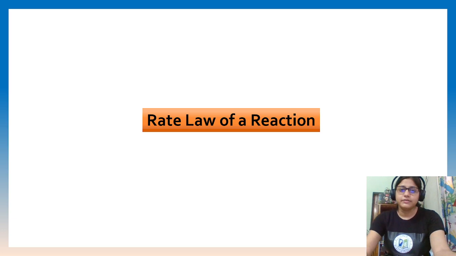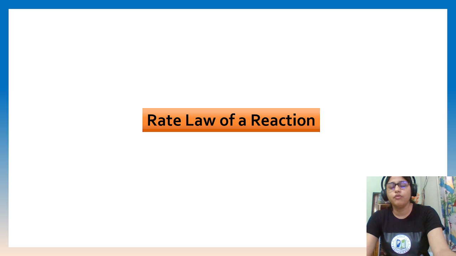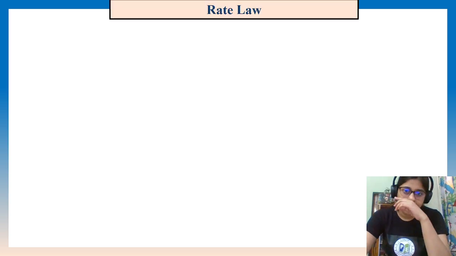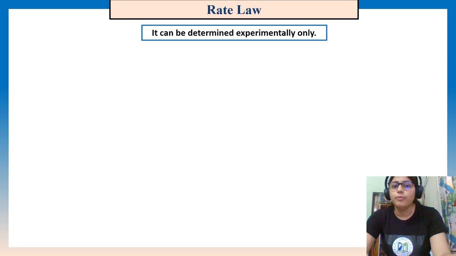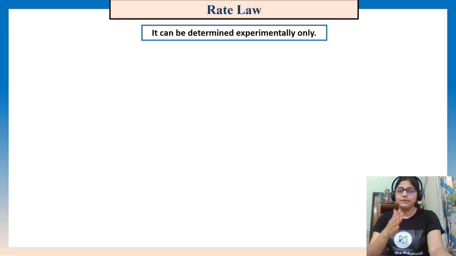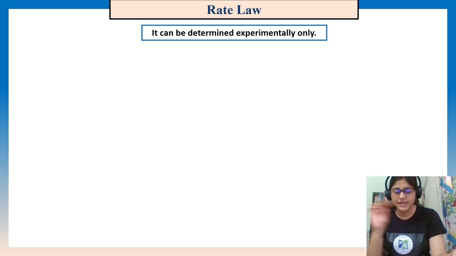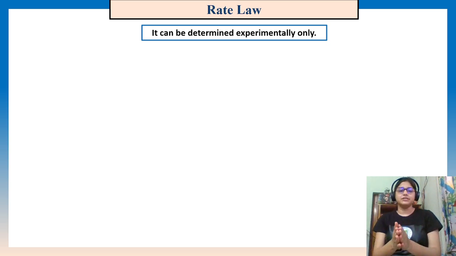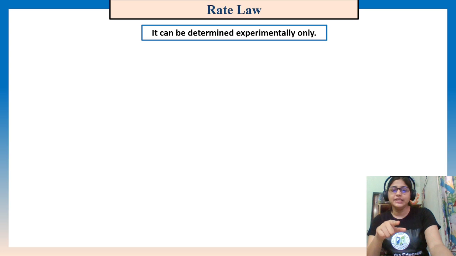We know that, right? We know the rate expression. So why do we need to learn the rate law of a reaction? Now, what is this? Rate law is not something we can write just by seeing the reaction, like the rate expression previously. It is actually an experimentally determined quantity.